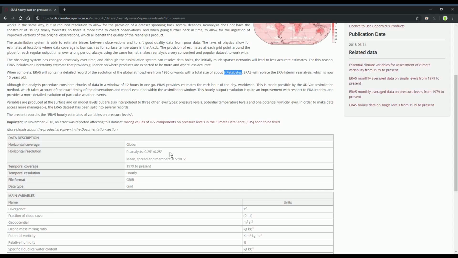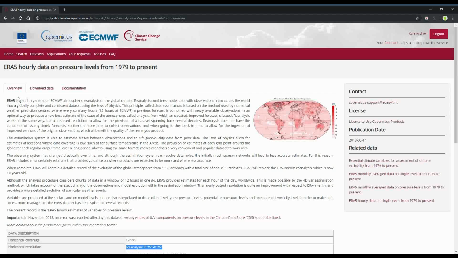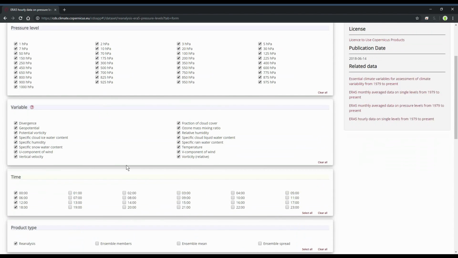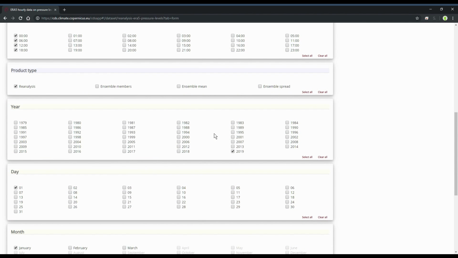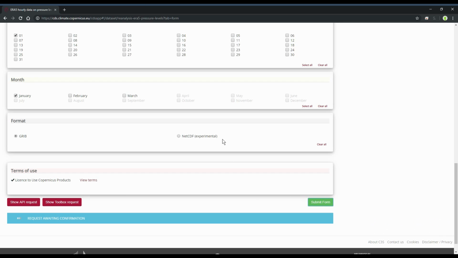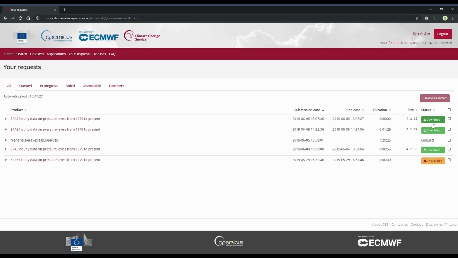But I will say that the dataset itself is awesome. 1/4 degree resolution, and a really nice UI here within the web browser you can use to select different pressure levels, different variables, different times of day, the date, whatever. Then you just hit the submit form button here, and it'll bring you to the next page, which is the queue. And you'll see it immediately, it's ready to go. Now, you'll see in my queue here, I've already got this older request. This I did with the Python API.